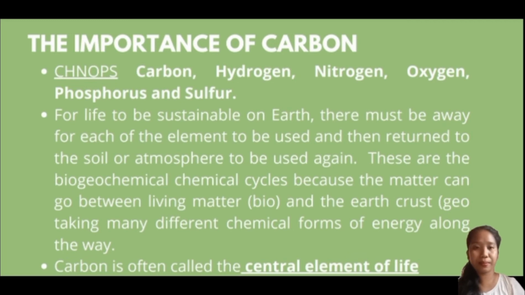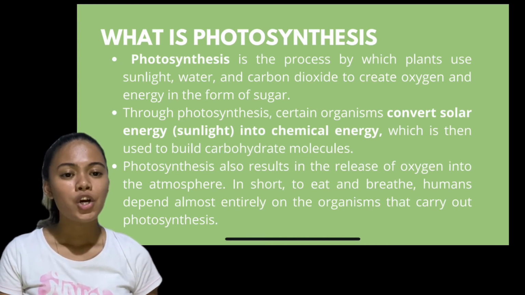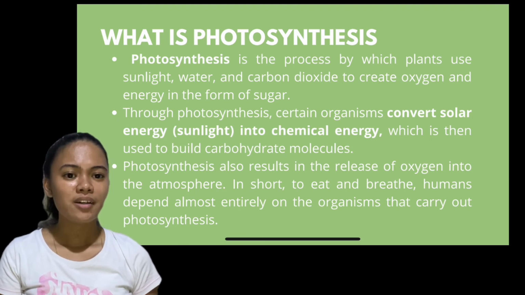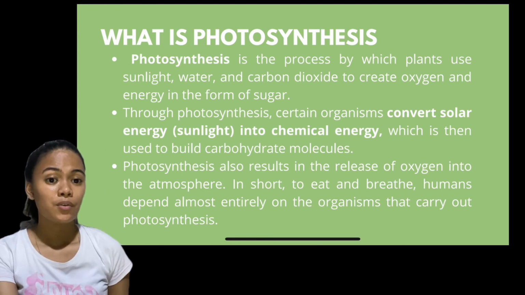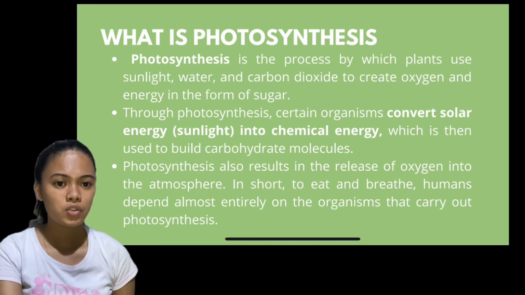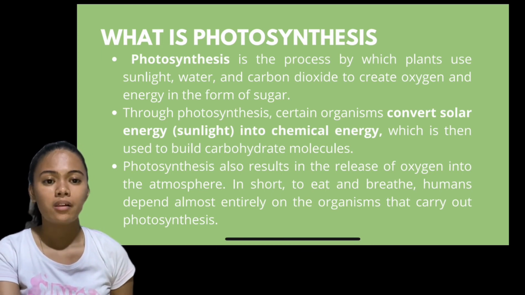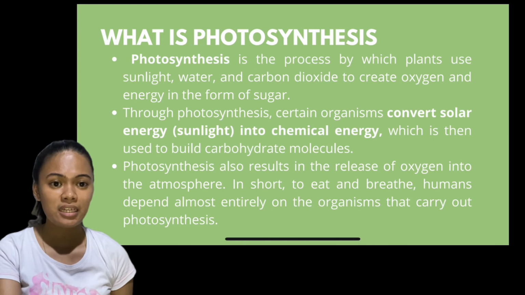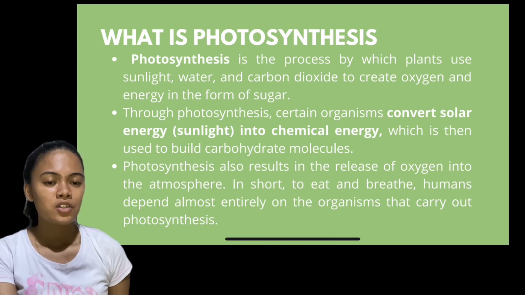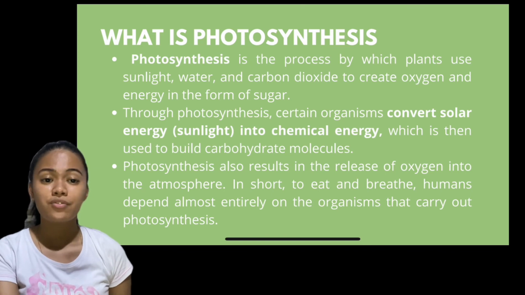What is photosynthesis? Photosynthesis is the process by which plants use sunlight, water, and carbon dioxide to create oxygen and energy in the form of sugar. Through photosynthesis, certain organisms convert solar energy into chemical energy, which is then used to build carbohydrate molecules. This process results in the release of oxygen into the atmosphere. In order to eat and breathe, we humans depend almost entirely on the organisms that carry out photosynthesis.